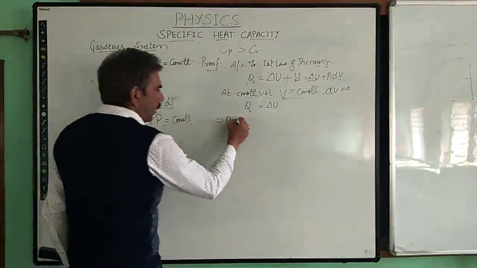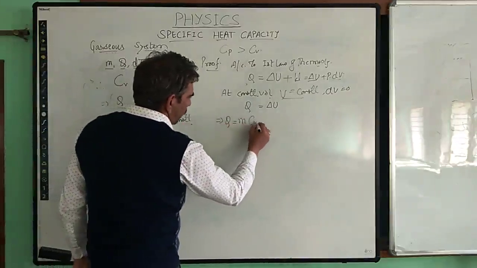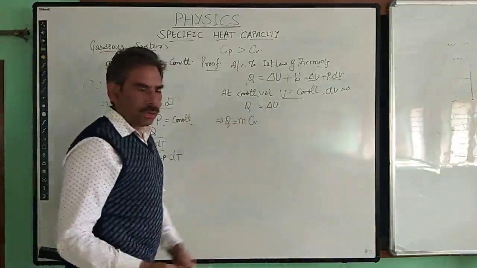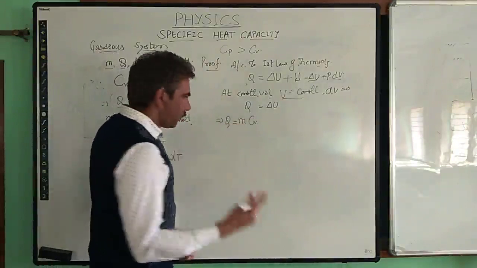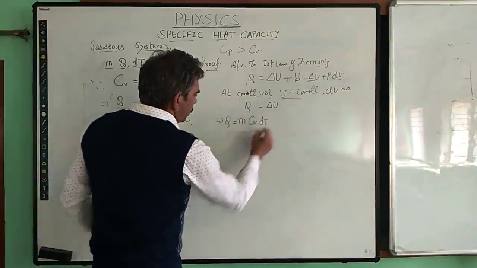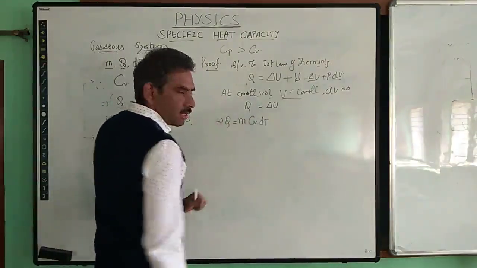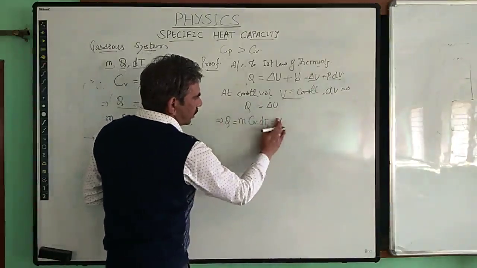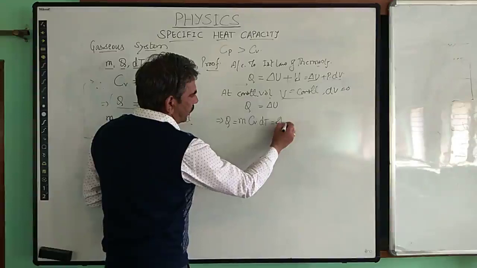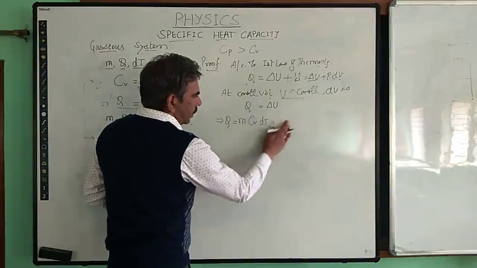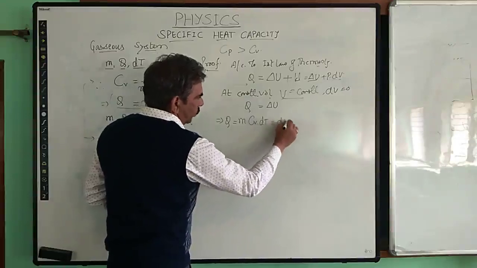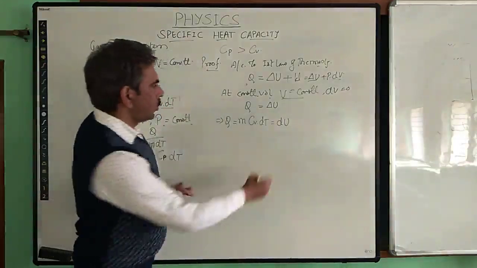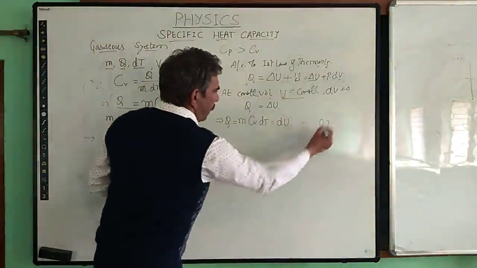It will be mCv dT, where Cv is the specific heat capacity at constant volume. So this will be the amount of heat absorbed by the gaseous system, and it will be used to increase the internal energy, which we can also write as dU. So this is equation number 1.